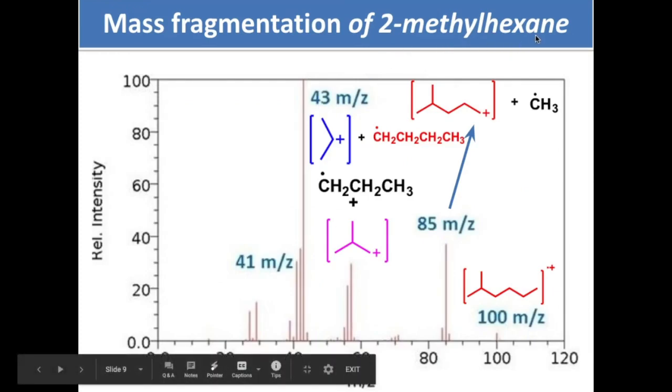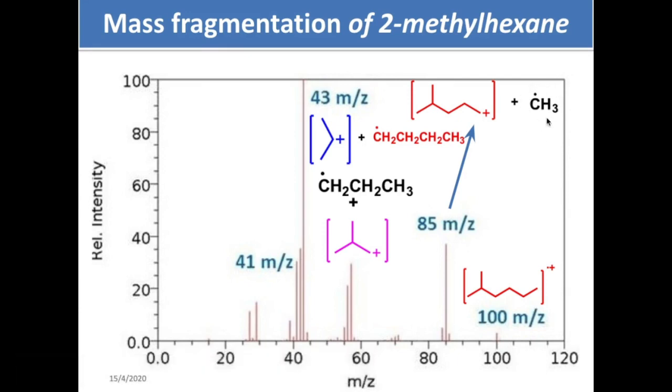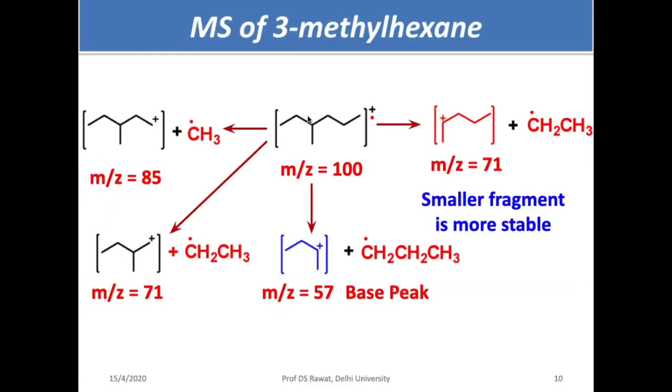And then if you look at 2-methyl hexane, this is 2-methyl hexane, again you have an m/z value of 100. Now you don't see any M+ peak here because this is very weak. Then removal of a methyl radical leads to the formation of this carbocation here. Similarly, the propyl gives you this carbocation, and this radical gives you the formation of this cation. So out of these three, this is the most stable carbocation. As a result, this is your base peak.